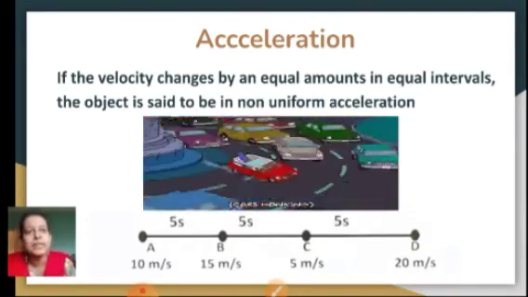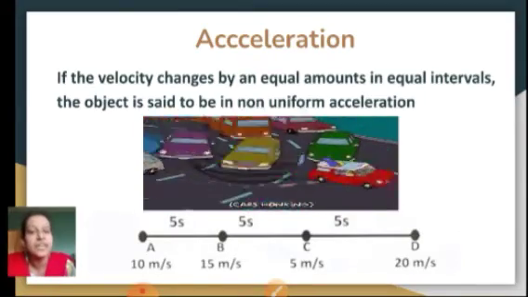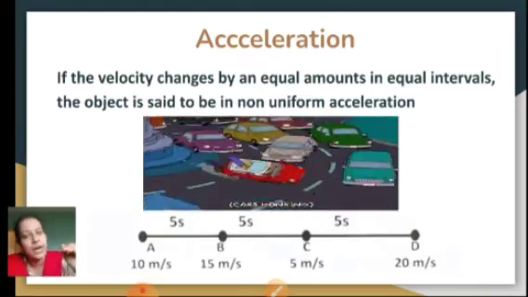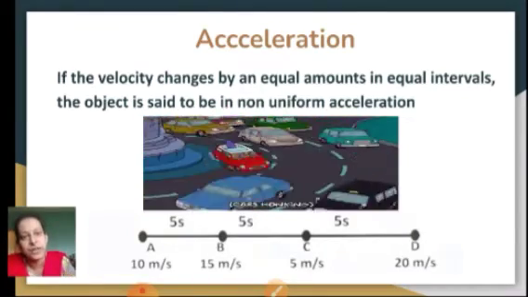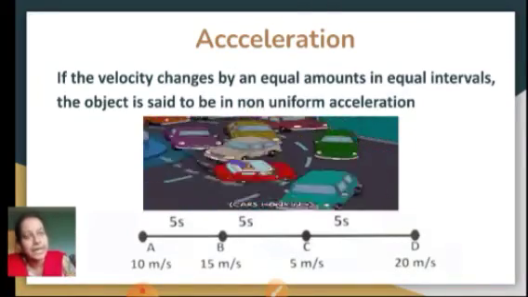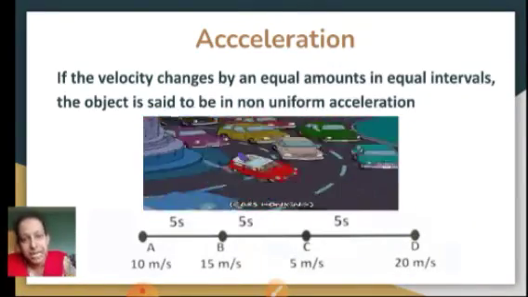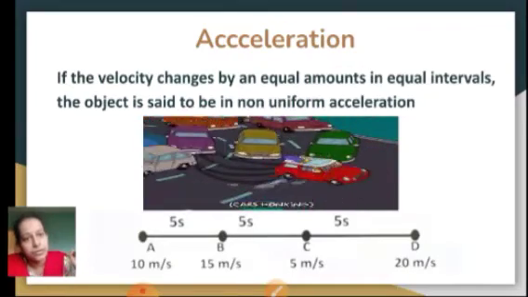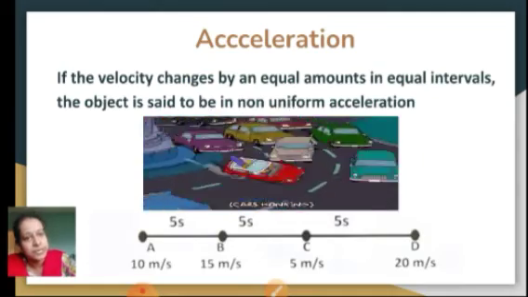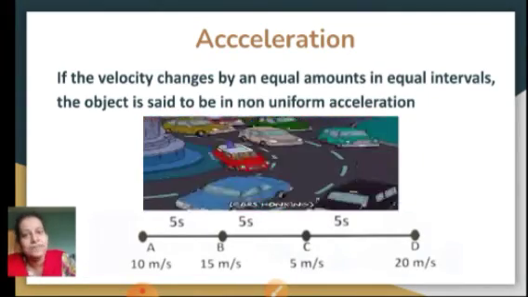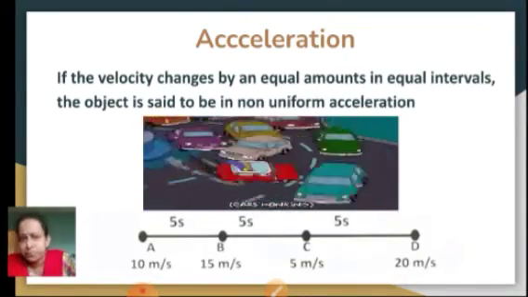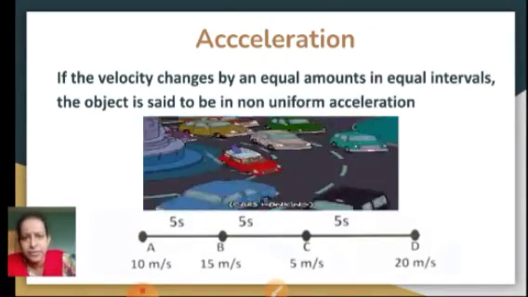You will always find non-uniform acceleration in traffic. Suppose you are going somewhere. Initially you start from rest, so your velocity is 0 meters per second. In a time interval of 1 minute, or maybe 60 seconds, you travel a certain distance and your velocity reaches maybe 20 meters per second.